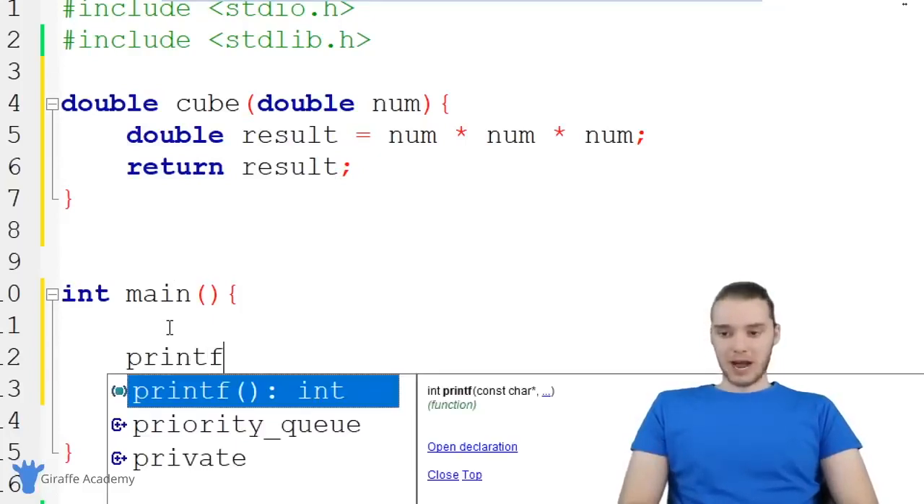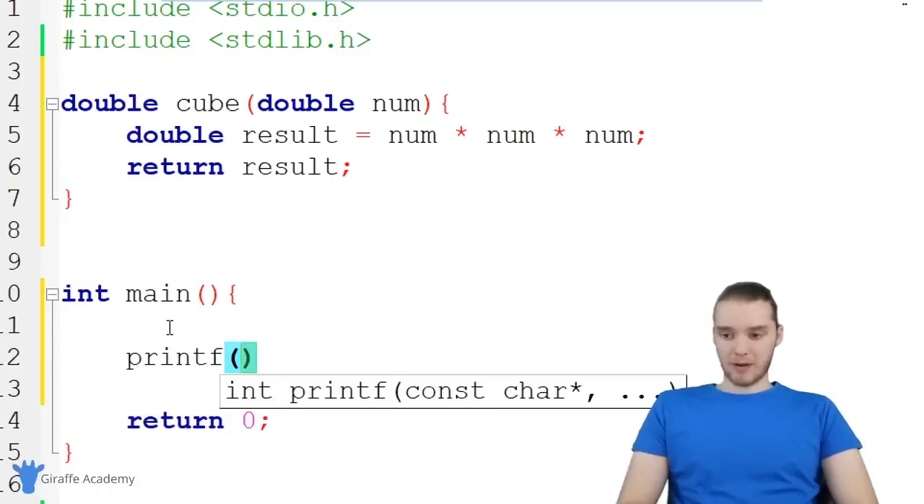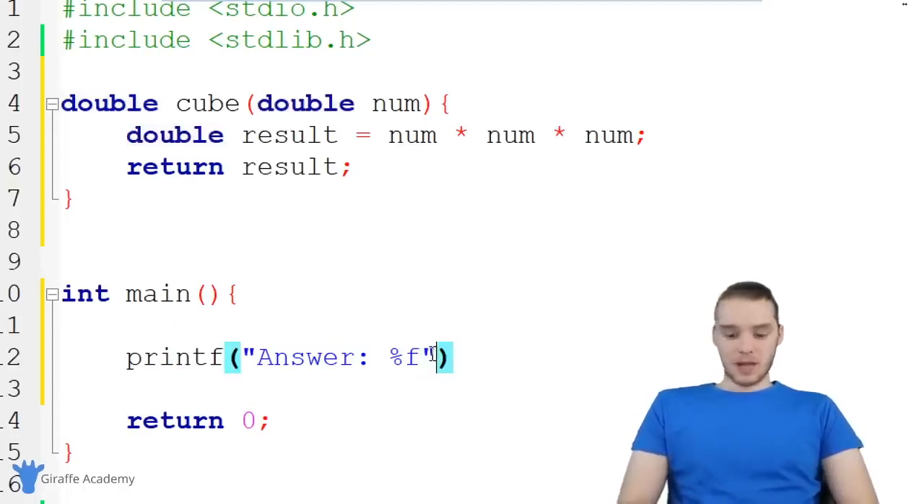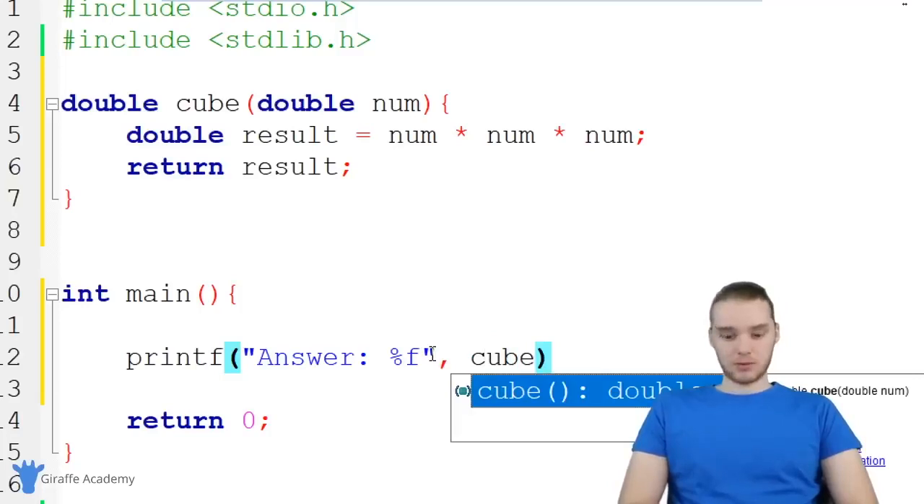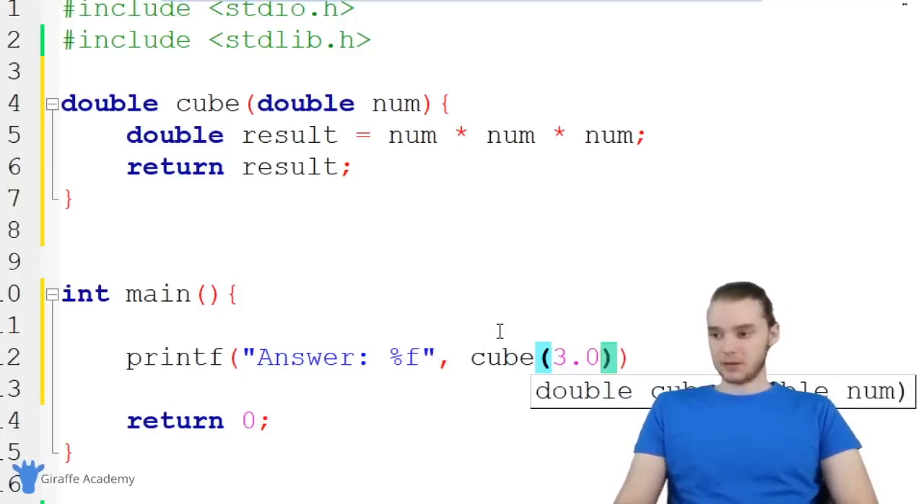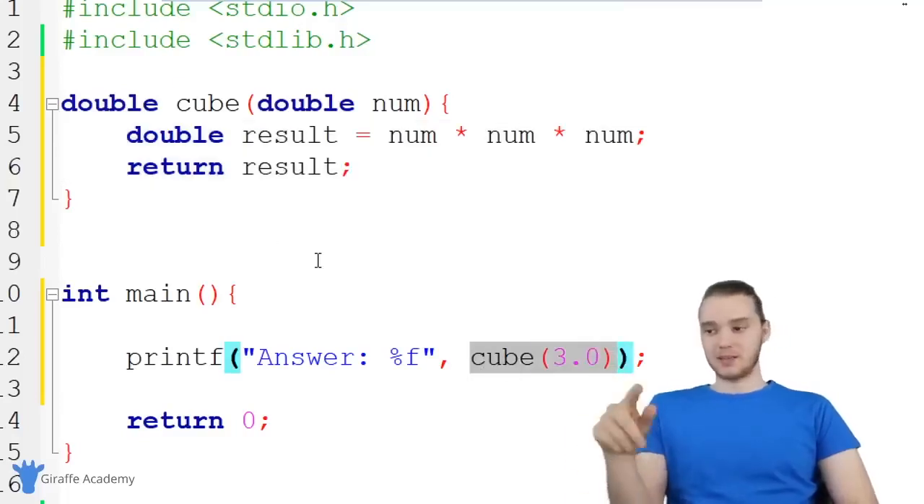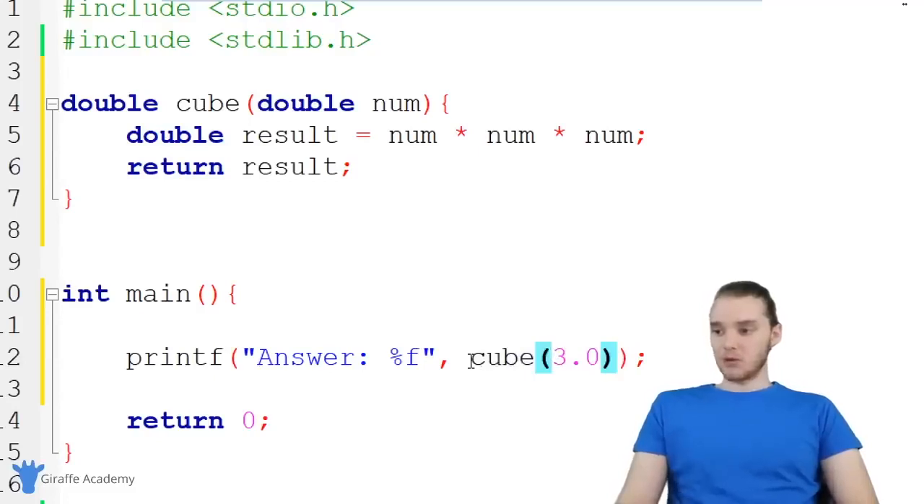So actually what I want to do is I want to print out the answer that we get back. So I can do printf, and in here I'm just going to say answer, and we'll print out the answer. So %f. I'm using %f because we're expecting to get a double back from here. Remember, double is the return type. And over here, I can just say cube, and we'll pass in a number. Let's pass in 3.0. Essentially, what's going to happen now is we're going to call this function. All this code's going to execute, and this function is going to get a value back, basically the value of cubing 3.0.